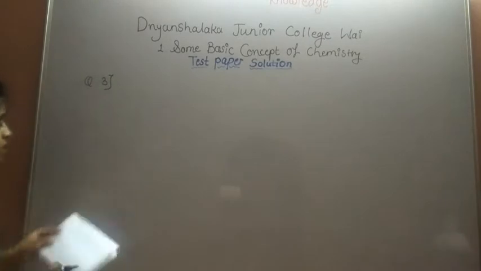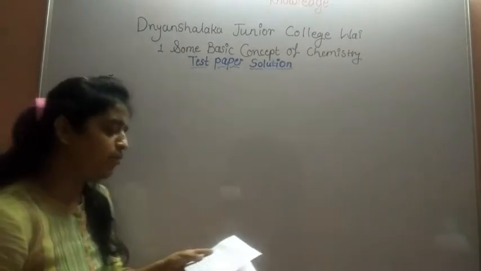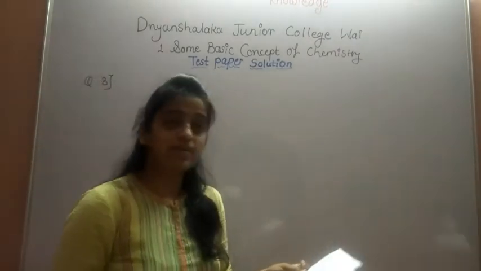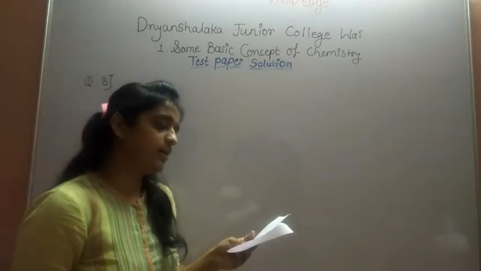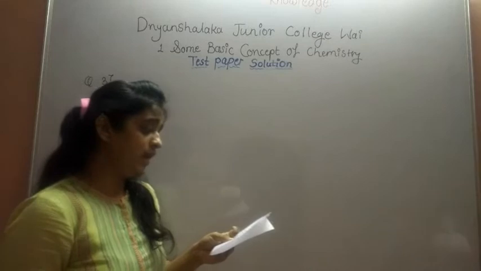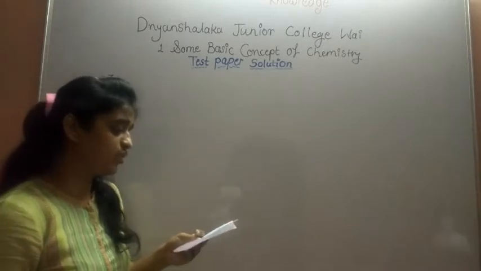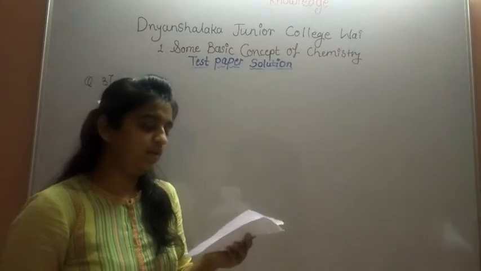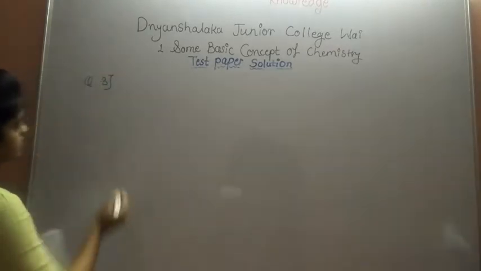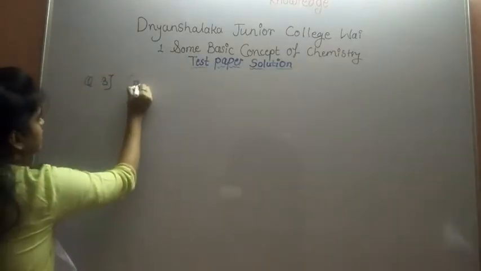Next, question number 3. Example: if 63 gram of sodium bicarbonate, with chemical formula NaCO3, is added to 15 gram of acetic acid solution, CH3COOH solution, then the residue is 18 gram. Then calculate the mass of CO2. So first write the given values in this example.